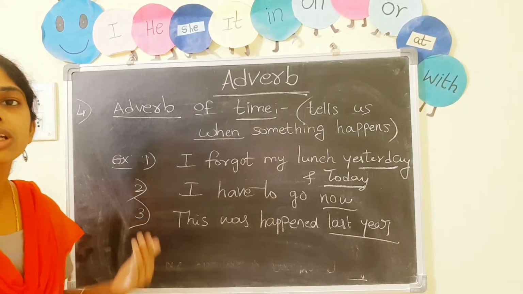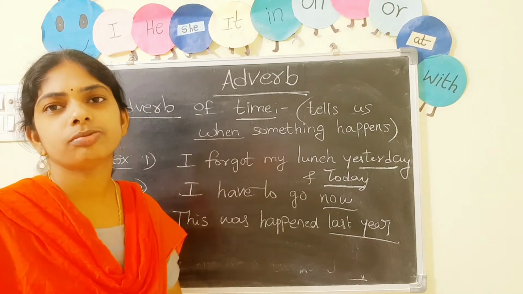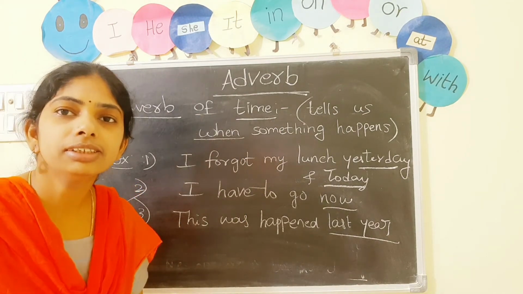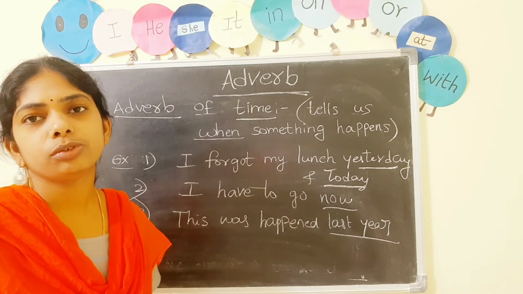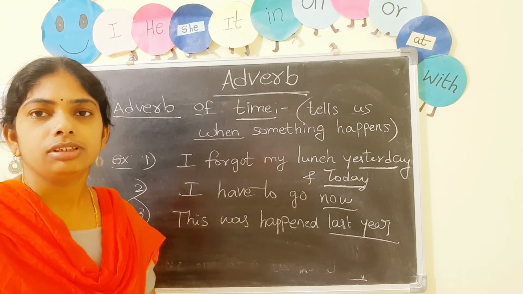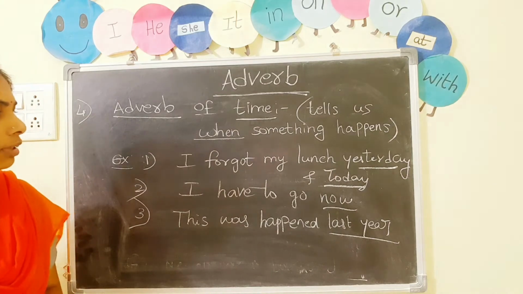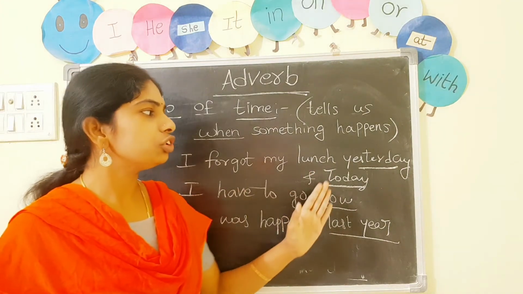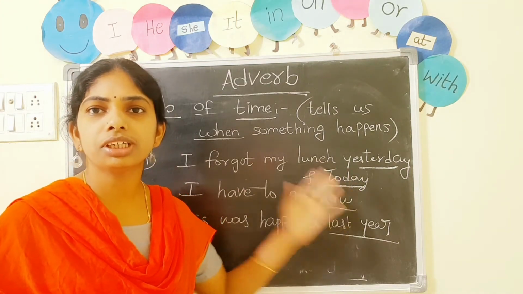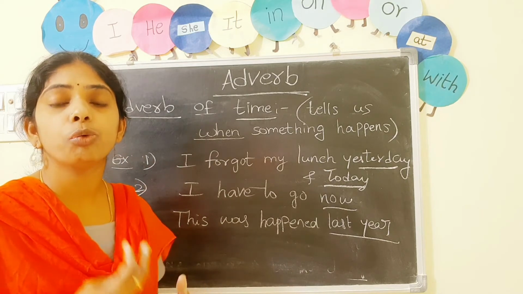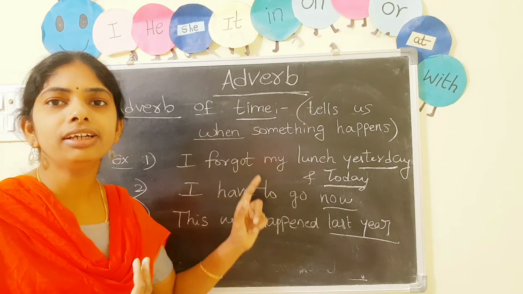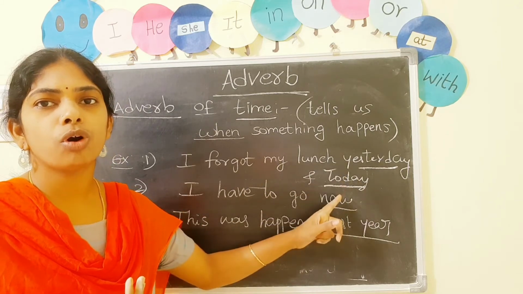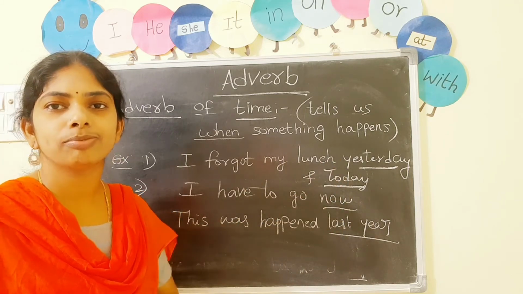Coming to the next one, adverb of time. Adverb of time tells us when something happens. Okay, when. So here are a few examples. I forgot my lunch yesterday and today. So make a question. When did I forget my lunch? Yesterday and today. So these two are adverbs of time.